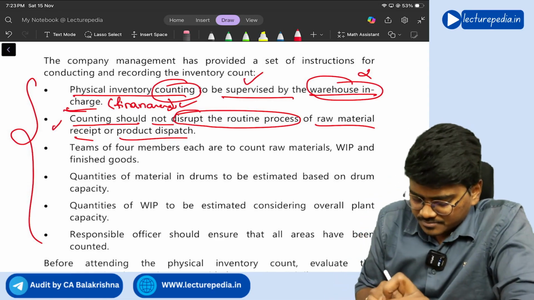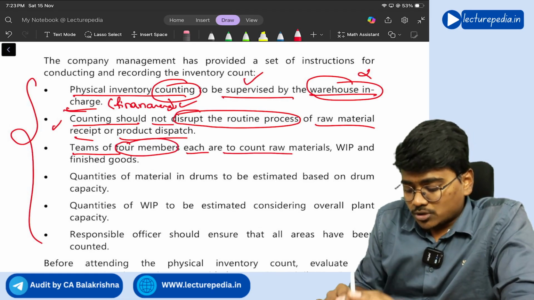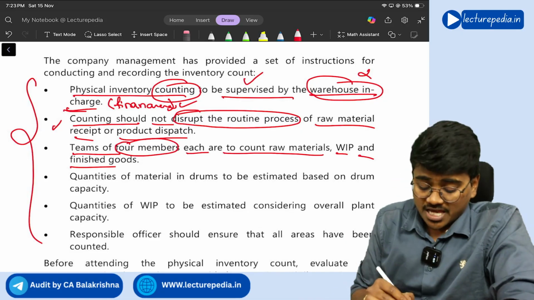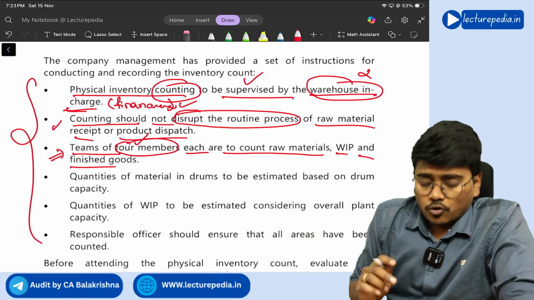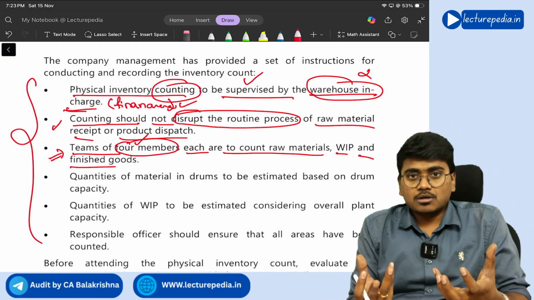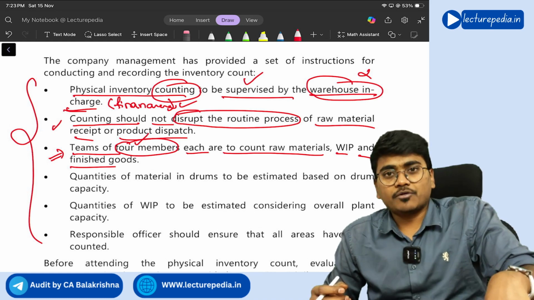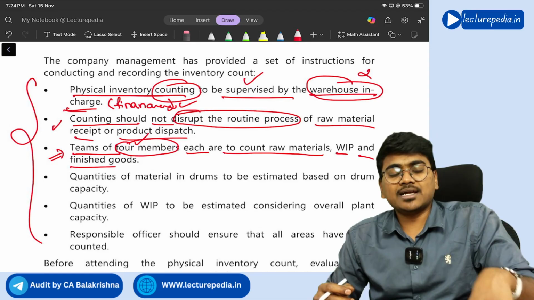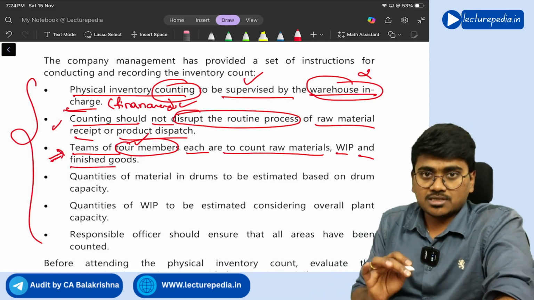Next, teams of 4 members each are to count raw material, work in progress, and finished goods. They should have given more clear guidance. Teams of 4 members means who? Teams from so and so department, most probably from the finance department, should be assigned the task of this particular activity. Got it? So this should be suggested in that particular manner.